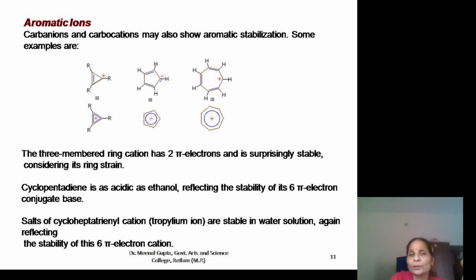Therefore it shows acidic character. And salts of the cyclopentadienyl ion are stable in water, because 6 pi electrons are present in this ion, and therefore it is more stable than the other form.